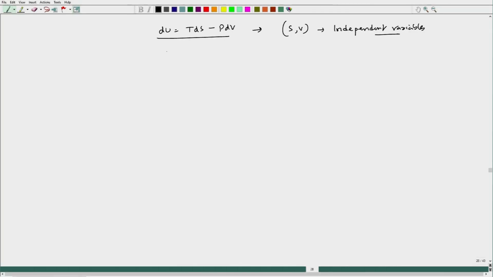So, then we have to look into some other variable in order to define the system. Due to this difficulty of defining the system with the help of independent variables S and U, even if I try to check this, del u by t plus p by t dv, here I see the independent variables become u and v.